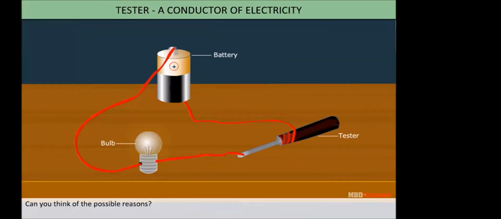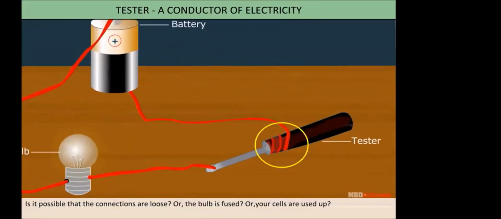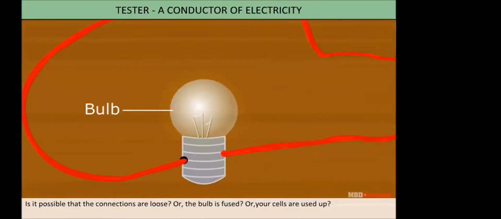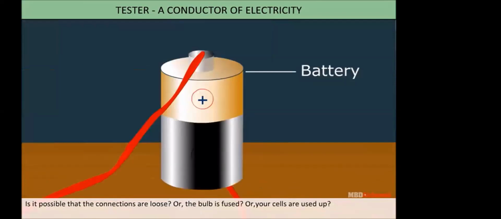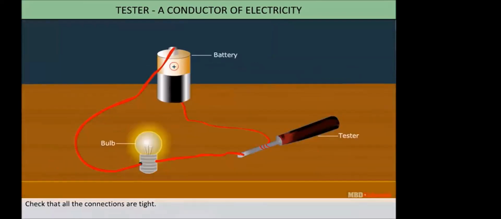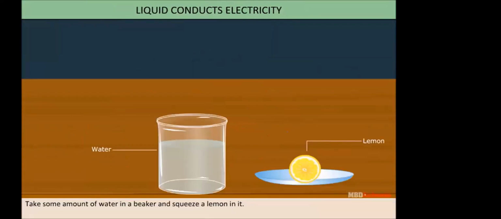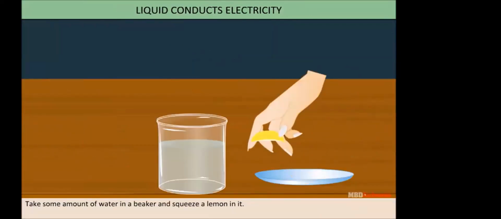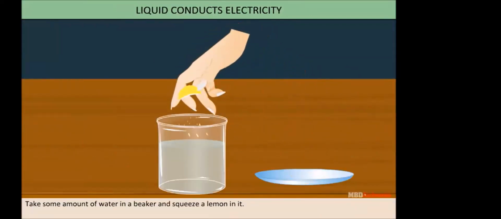Can you think of the possible reasons? It is possible that the connections are loose, or the bulb is fused, or your cells are used up. Check that all the connections are tight. From this activity we conclude that tester is conductor of electricity. Take some amount of water in beaker and squeeze the lemon in it.